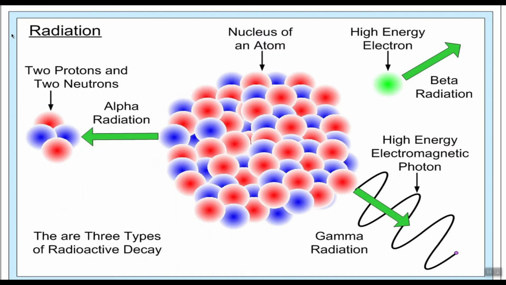It emits radiations that may be of three types: alpha radiations or alpha particles, that are composed of 2 protons and 2 neutrons; beta radiations, that are actually high energy electrons; and gamma radiations, that are high energy electromagnetic photons. So, on the basis of these radiations, there are three types of radioactive decay. If the nucleus is unstable, it tries to get stability by emitting radiations from the nucleus.